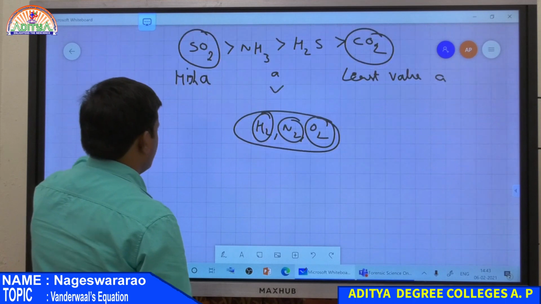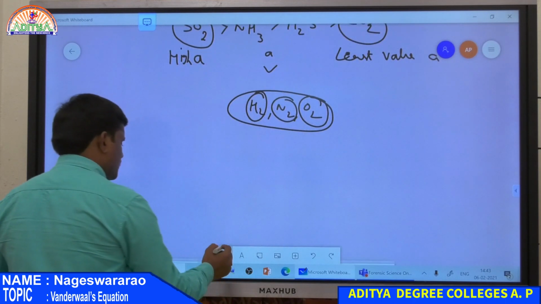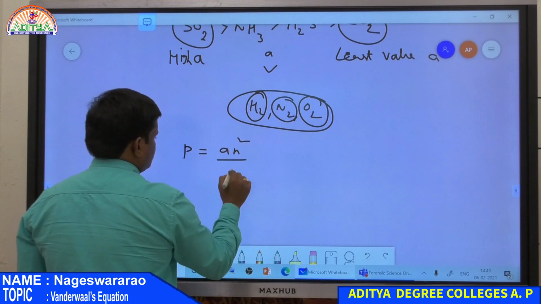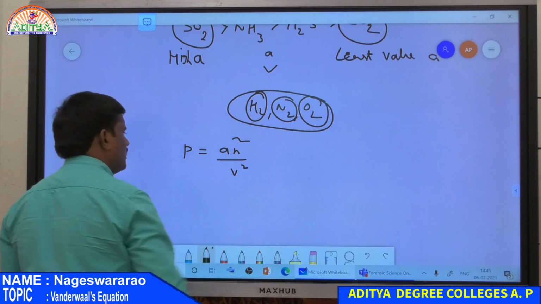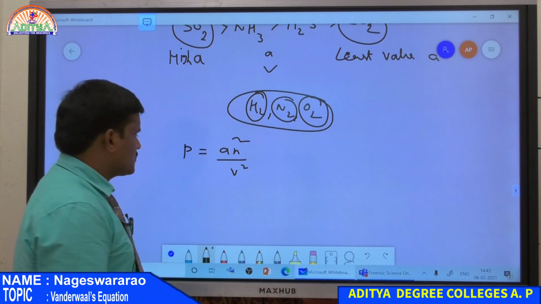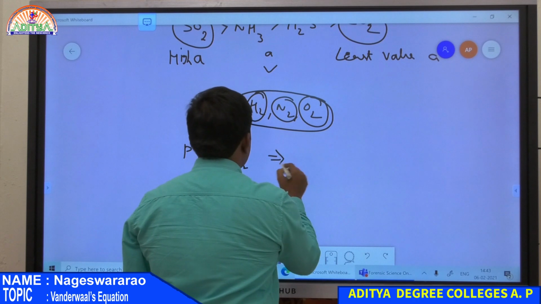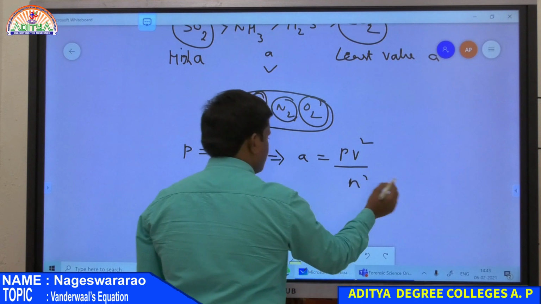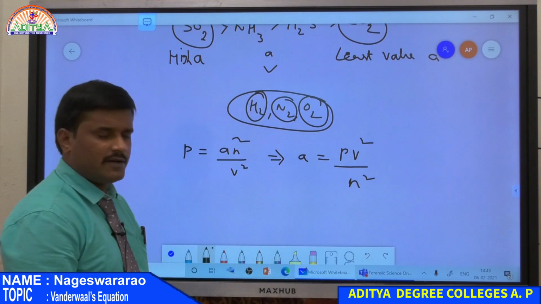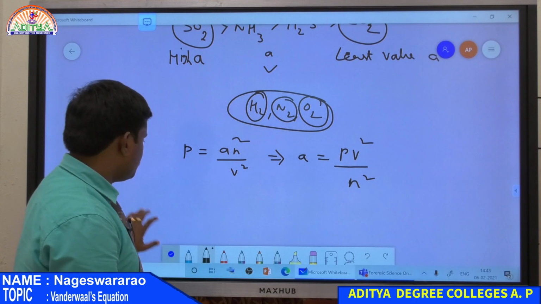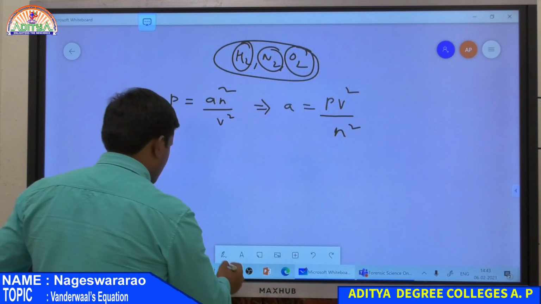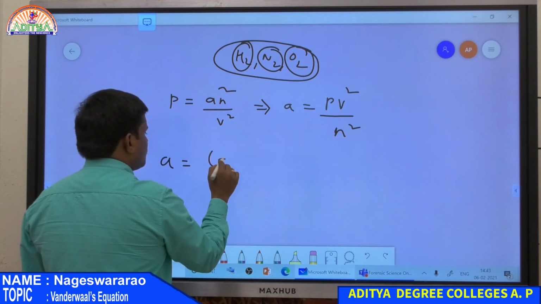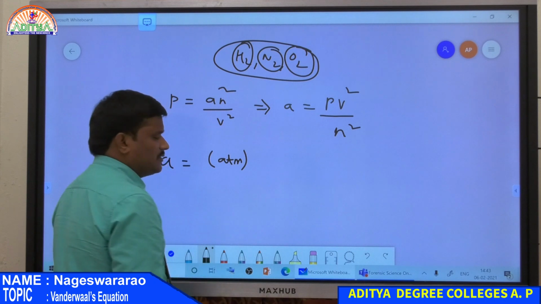So what are the units of A? Here the excluded pressure is given by A n square by V square. So from this equation, A is equal to P into V square divided by n square. What is P? P is nothing but pressure. So what are the units of pressure? Therefore, in place of P, atmospheres. This is the unit for pressure.